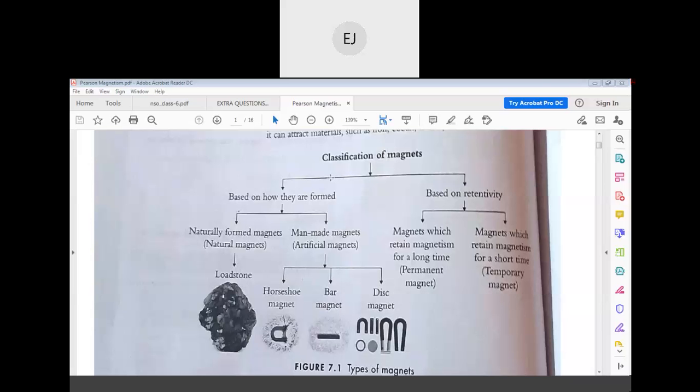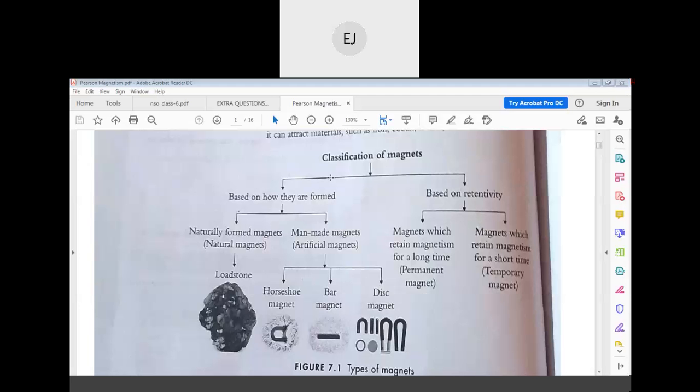First classification is based on how they are formed. One is naturally formed magnets and the other is man-made, artificial magnets. Natural magnets we have already learned, lodestone, and artificial ones are horseshoe magnet, bar magnet, disc magnet. Here you can see the diagrams.